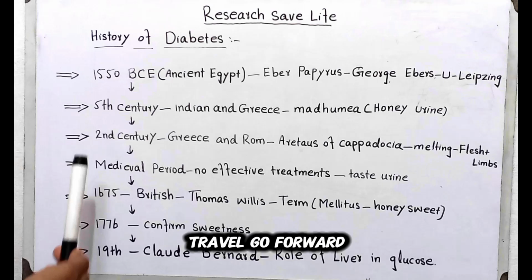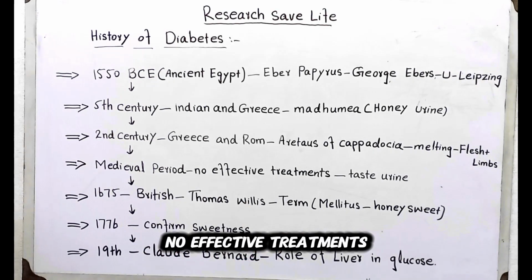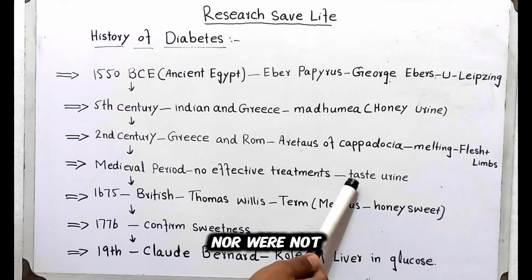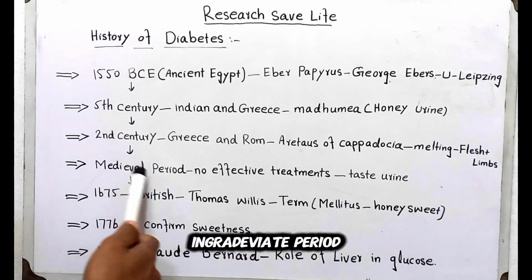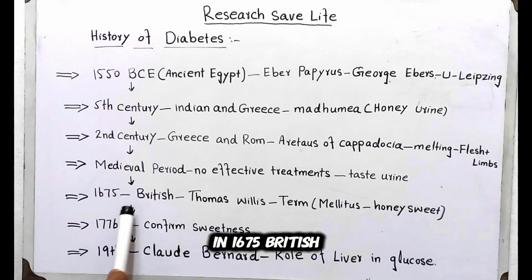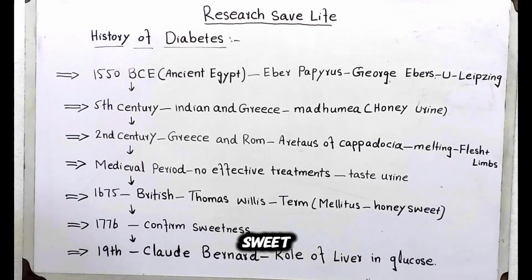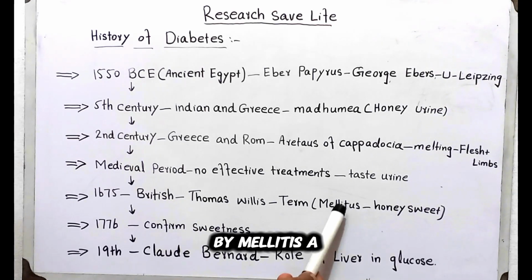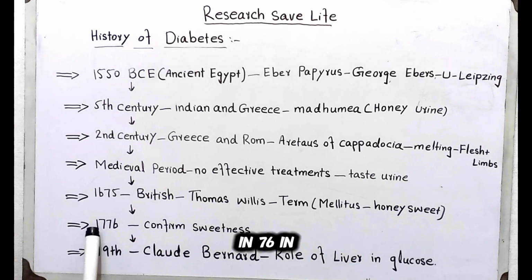After that, we go forward to the medieval period. In the medieval period, no effective treatments were discovered, nor was any specialized diagnostic material discovered. In the medieval period it was diagnosed by tasting the urine. In 1675, the British physician Thomas Willis used the term mellitus, meaning honey sweet, to differentiate it from insipidus, meaning tasteless. In 1776, it was confirmed that the sweetness is caused by the presence of glucose.